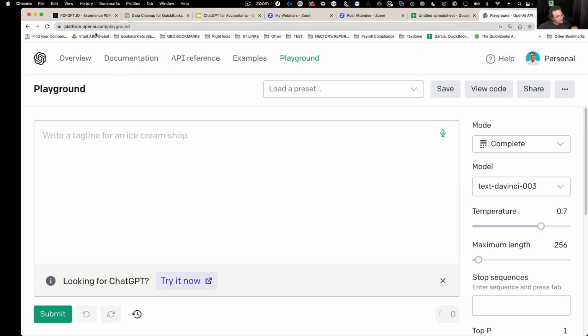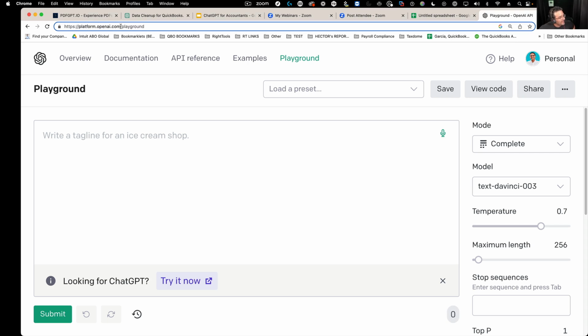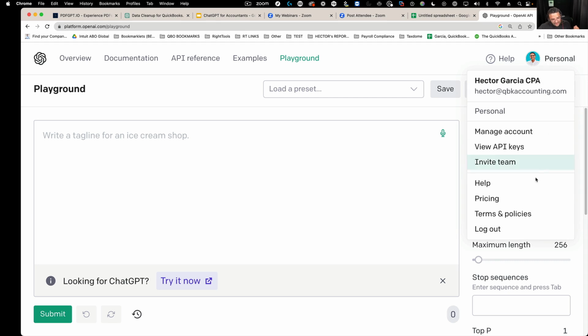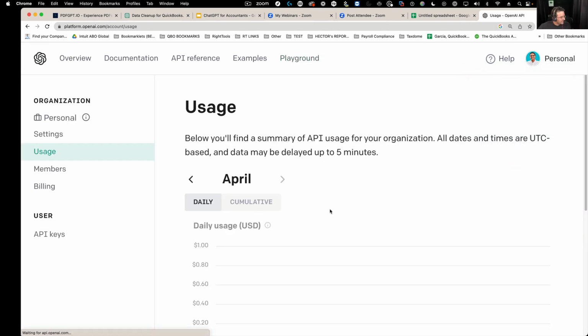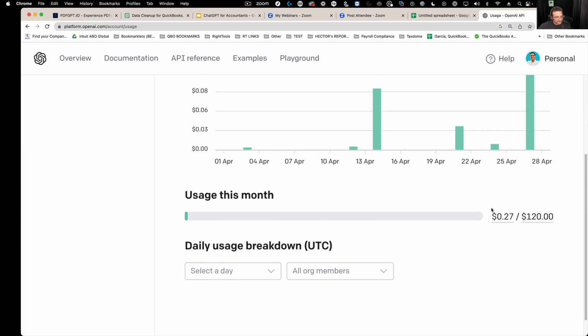So you go to platform.openai.com and you create an account and you put your credit card in and you do this thing called an API key. I'm going to show you. I'm going to go to manage account. So I'm going to show you, this is like what I've paid this month, 27 cents, right?